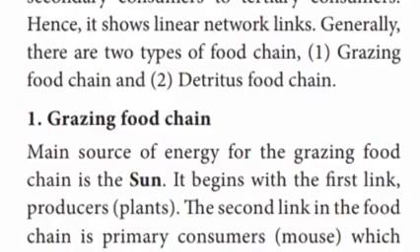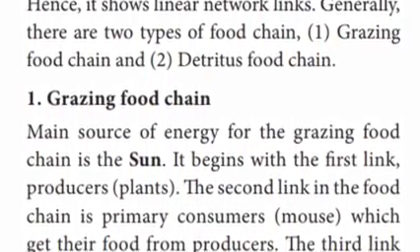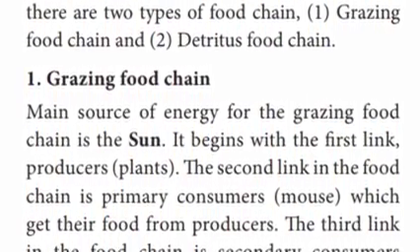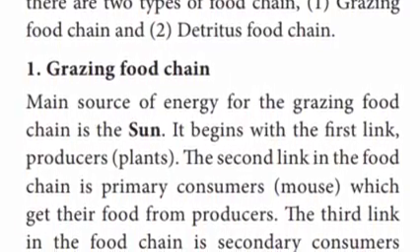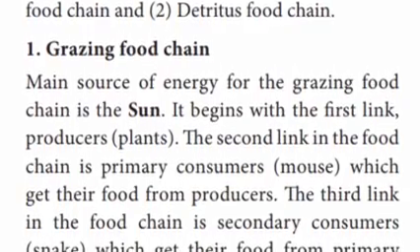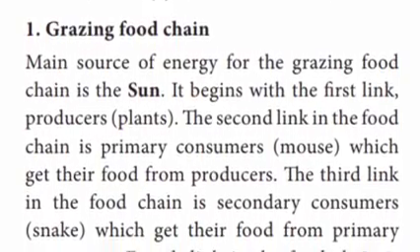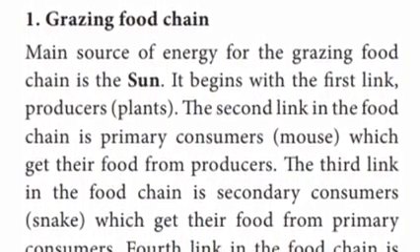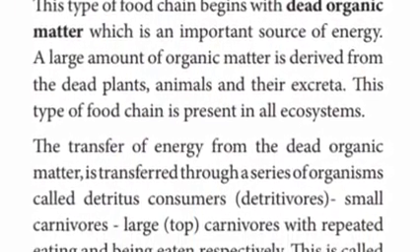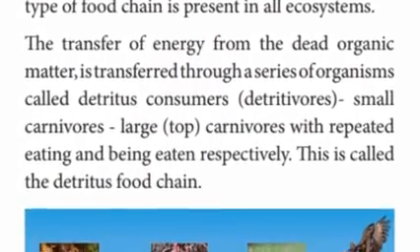Next one is the detritus food chain. This food chain begins with dead organic matter. It is a most important source of energy. A large amount of organic matter is derived from dead plants. This type of food chain is present in all ecosystems. The energy from dead organic matter is transferred through a series of organisms called detritivores, and then the small carnivores and large carnivores, each being eaten repeatedly. This is called the detritus food chain.